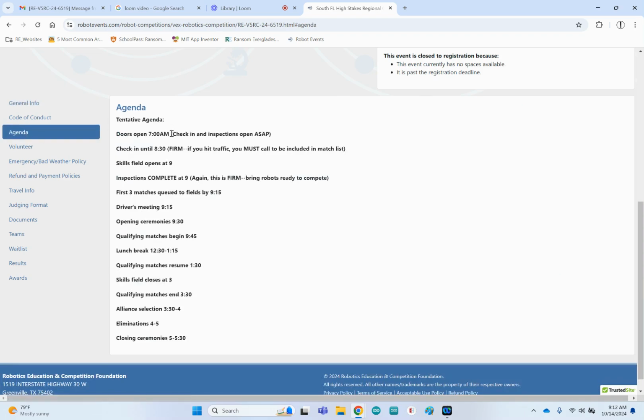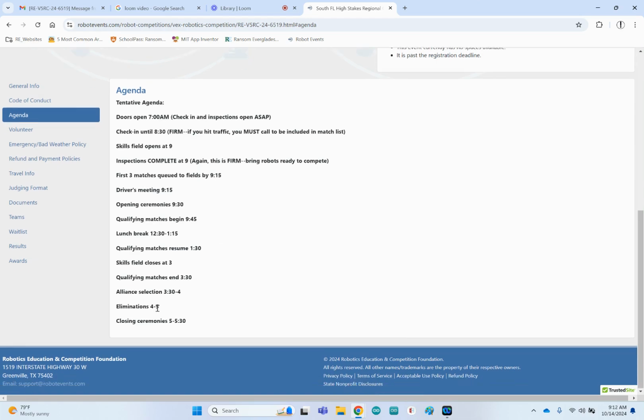So this tells you the doors open at 7 a.m. and that every team that wants to compete has to be there no later than 8:30 because they want to be inspected by 9. And the plan is for us to wrap things up around 5 or 5:30. But that part has to be tentative. You'll notice I put tentative here, just in case things run long for some reason or another.